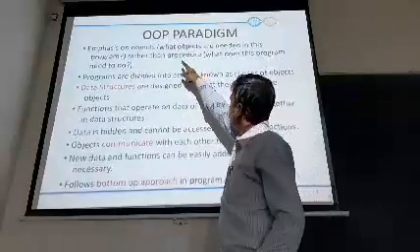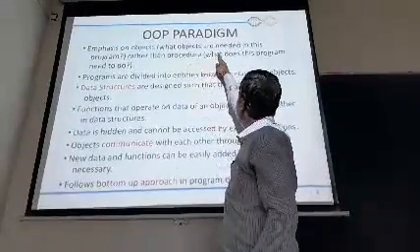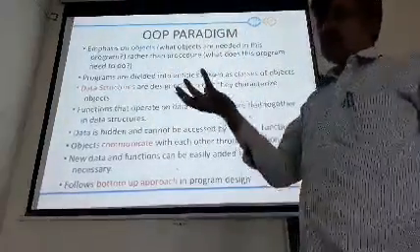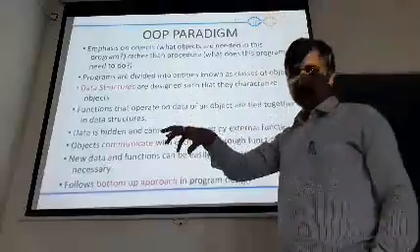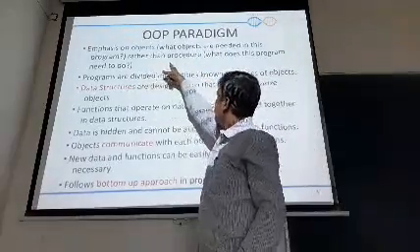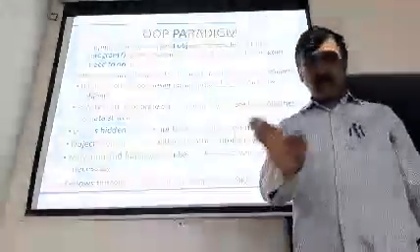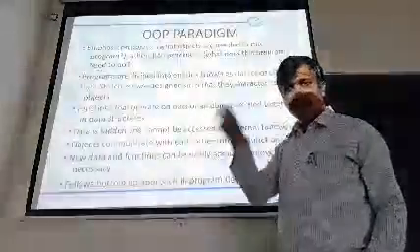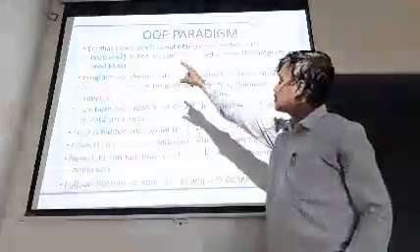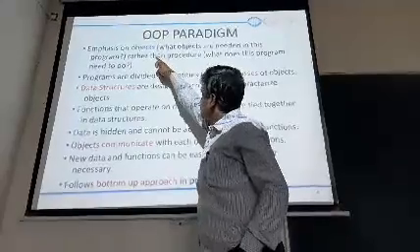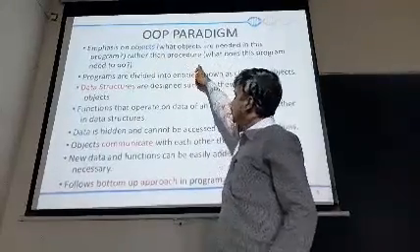So it defines what objects are needed in the program. What you need, how you are going to call, how you are going to define, or how you are going to access, how the properties will be used. We call them objects. And the next statement says rather than procedure. Rather than procedure means there will be no specific functions you are going to use. You will define each and everything, or a program will be accessed, through objects itself. We are going to emphasize objects, not the procedures.